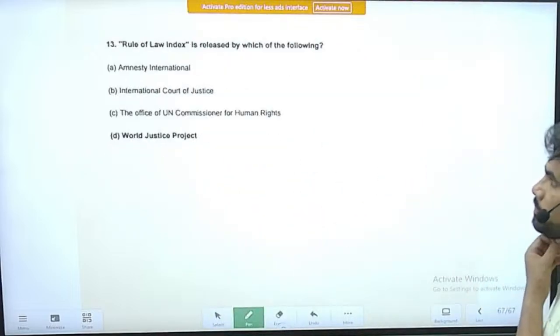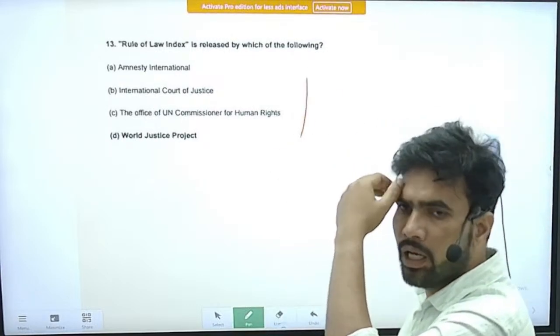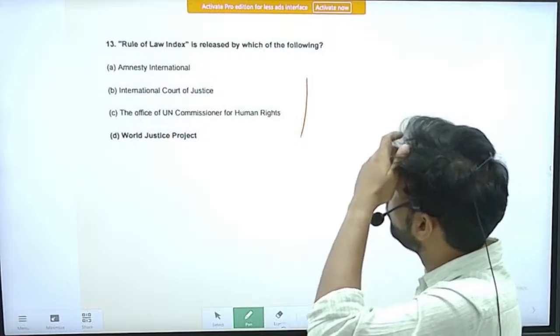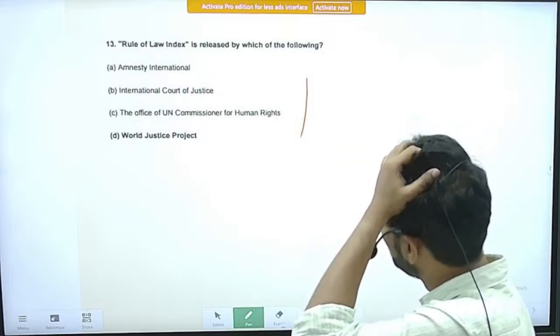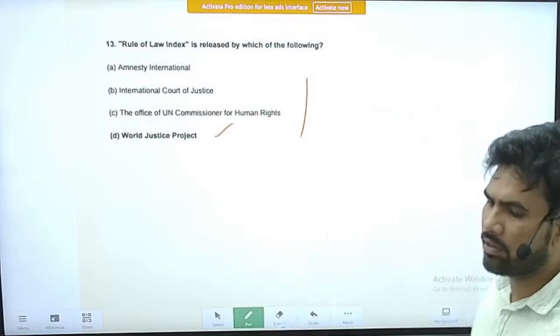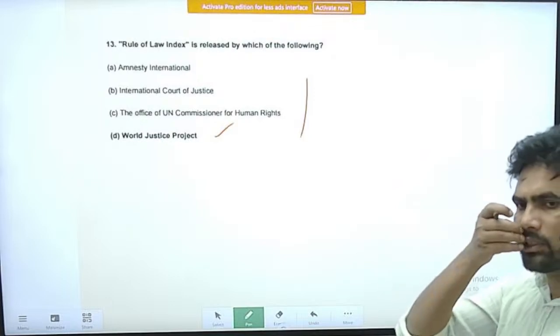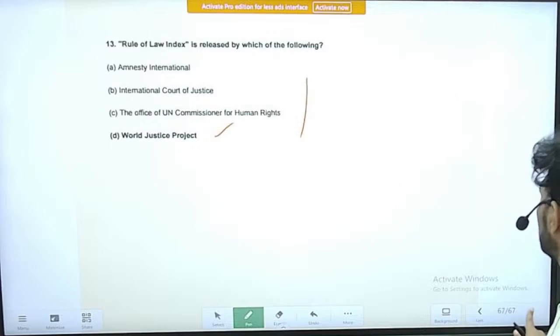Next question. Right, it is a straightforward question about indexes. Rule of law index is released by which of the following organizations? It is the World Justice Project. You might expect questions like this, so you can consider this question in current affairs also.